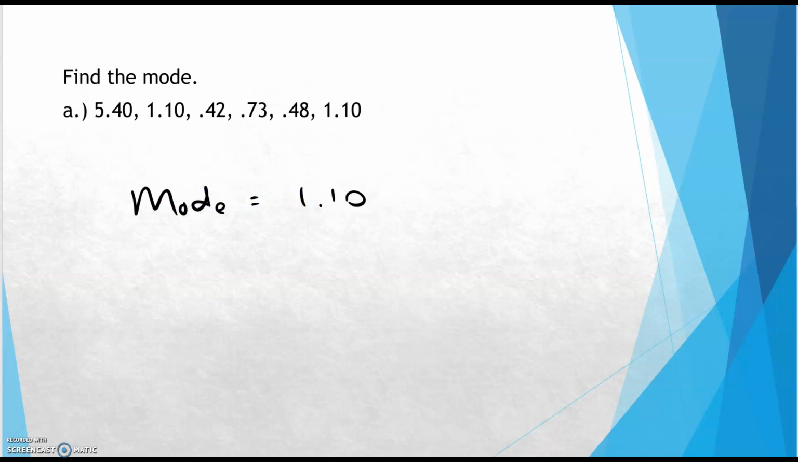Now I'll show you an example of a bimodal. You may be tempted to call this bimodal because this occurs twice, but this is only one number that occurs twice, not two numbers that occur with the same greatest frequency.